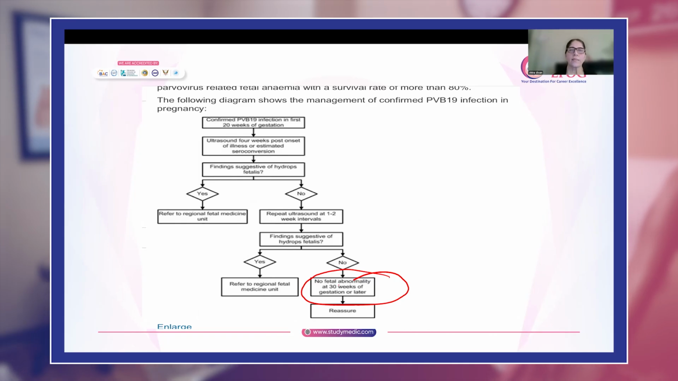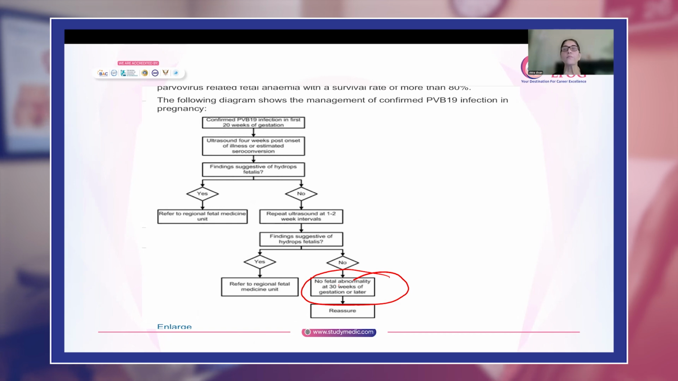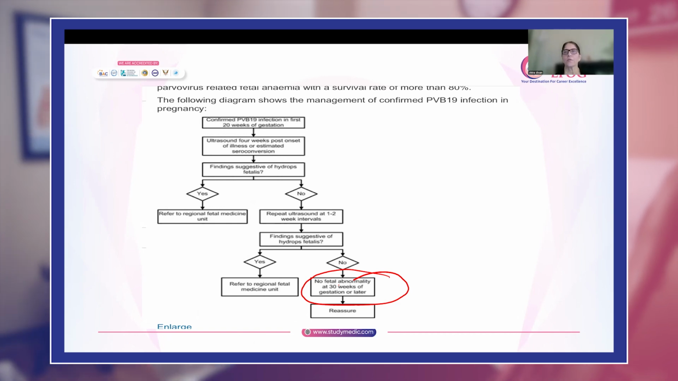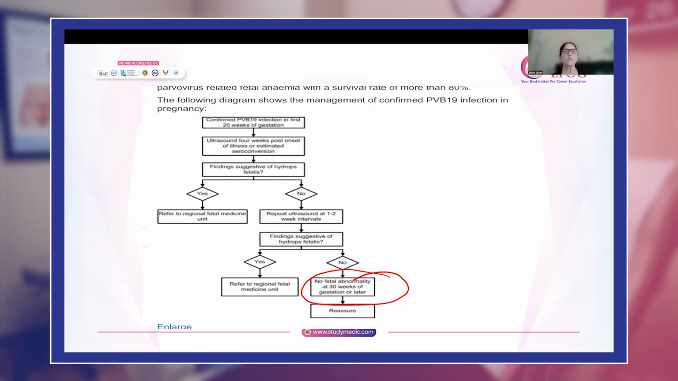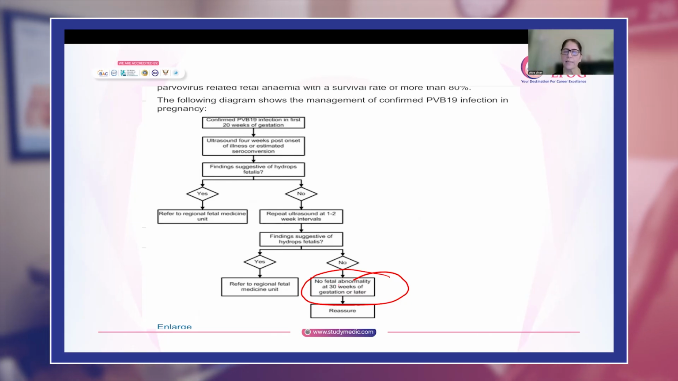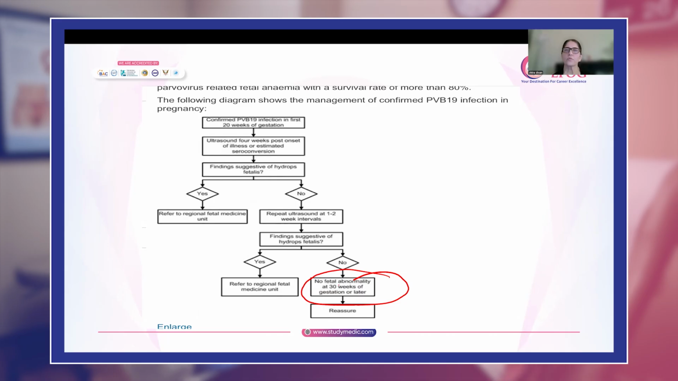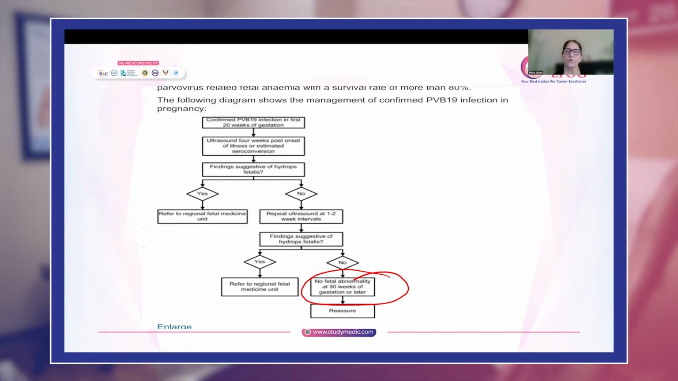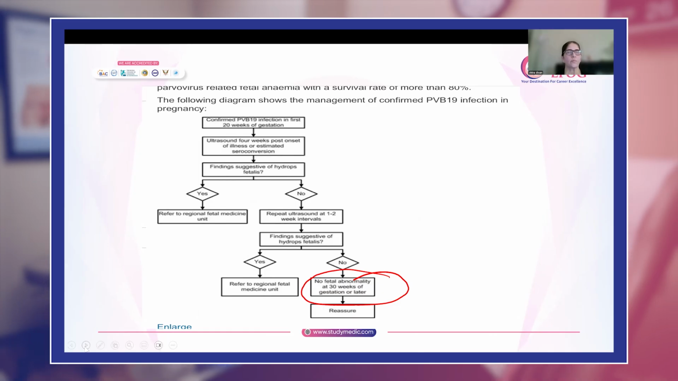It is said that you will repeat the scans for a period of at least 12 weeks after exposure. Here she was 16 weeks, 16 plus 12 is 28. So a minimum of up till 30 weeks, you will see whether you are getting any evidence of hydrops or not. At the 30 week scan, if there is no evidence of hydrops, you can reassure her that the baby is not affected and she can be discharged from follow-up.